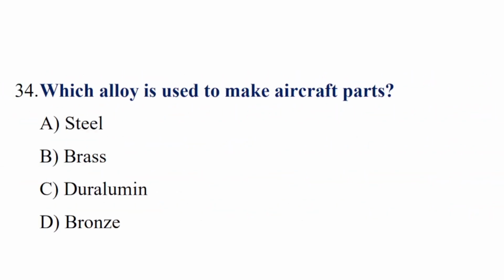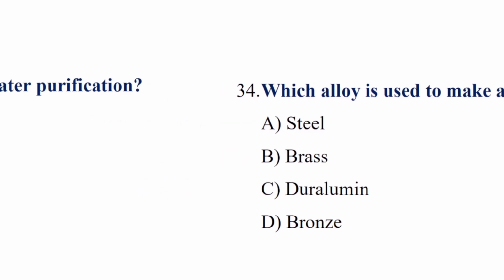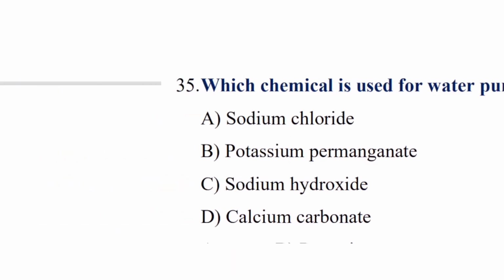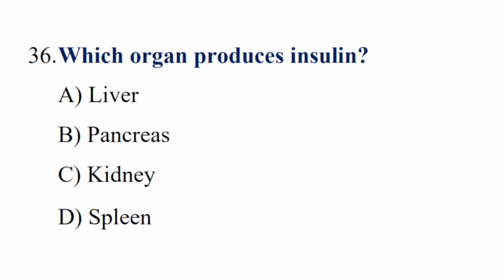Question number 34. Which alloy is used to make aircraft parts? Correct answer is option C, duralumin. Question number 35. Which chemical is used for water purification? Correct answer is option B, potassium permanganate. Question number 36. Which organ produces insulin? Correct answer is option B, pancreas.